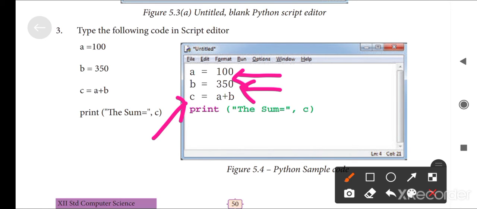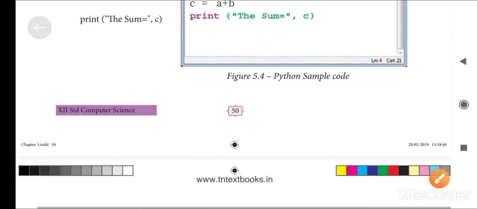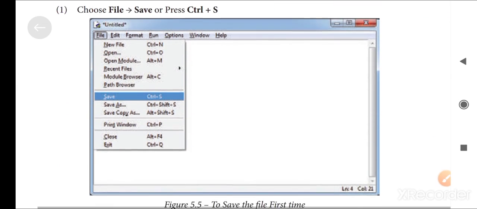C equal to A plus B, so the added value is stored in C. Now print the value of C, the sum of A plus B, that is 450. This is the simple script mode editor.